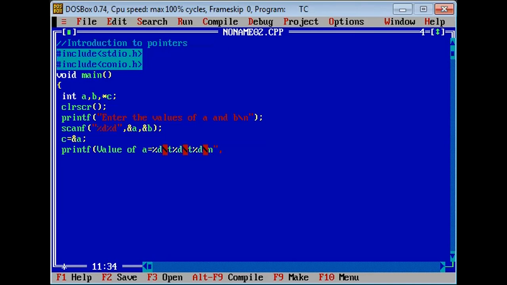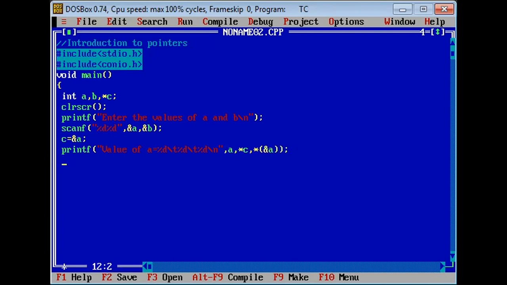The first option is the one we always know: directly you can display a. The next option is you can place that particular address in the C pointer variable. And one more way is star of ampersand a. So these are the 3 ways to display the value of a.